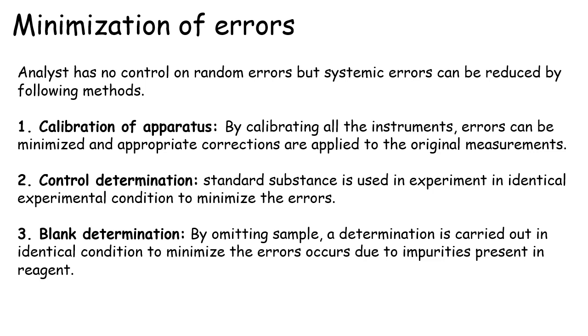First, calibration of apparatus. By calibrating all the instruments, error can be minimized and appropriate corrections are applied to the original measurement. Next, control determination. A standard substance is used in the experiment under identical experimental conditions to minimize the error. Next, blank determinations. By omitting the sample, a determination is carried out in identical conditions to minimize the error that occurs due to impurities present in the reagents.